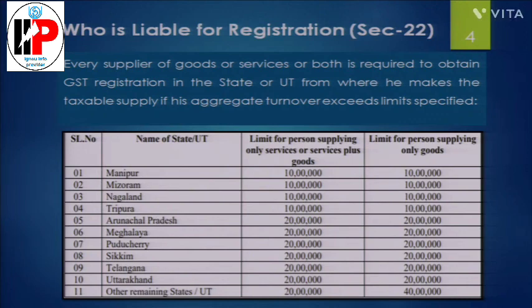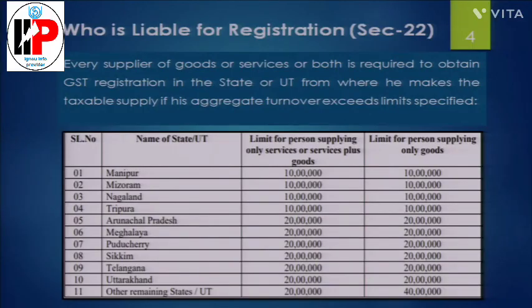Here I have given a table in which aggregate turnover limit is specified. What is this limit? This is basically the threshold limit, where state-wise conditions are referred, that the applicant who is applying for the GST registration needs to check what is the threshold limit in the state. In case of goods only, the earlier general threshold limit was 20 lakh only. But later on in GST, government provided a benefit that in case you are supplying the goods only, the threshold limit benefit can be extended to 40 lakh.